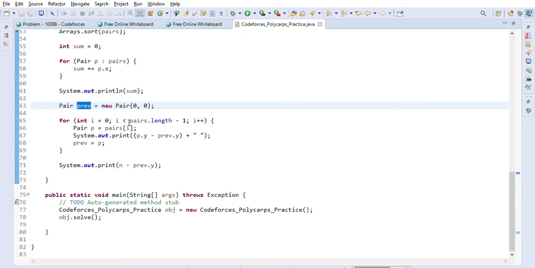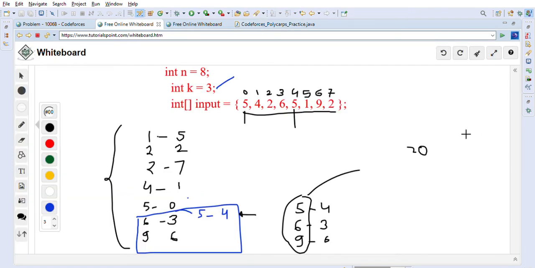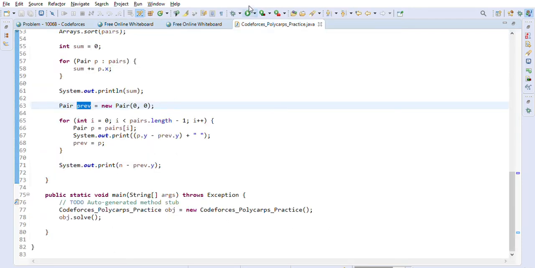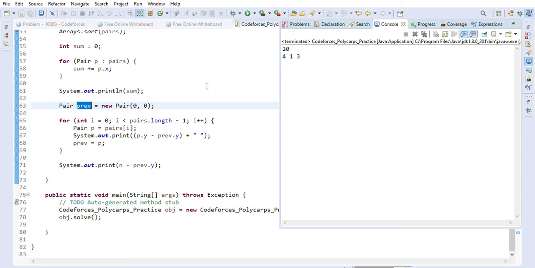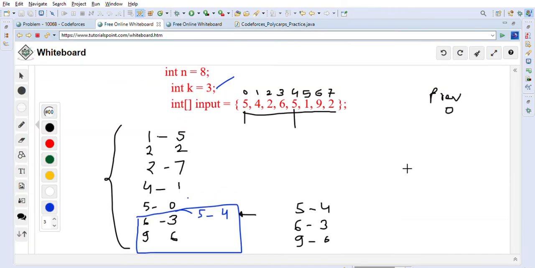And then we will go through these pairs one by one. So this is clear, right? 20. Now we will have one prev variable, and prev is 0 in the beginning. So let's first execute this code snippet and print it. So 4 1 3 is what it is getting. So 20 is the total profit, and we are getting 4, 1, 3. These are the problems he is going to solve every day.